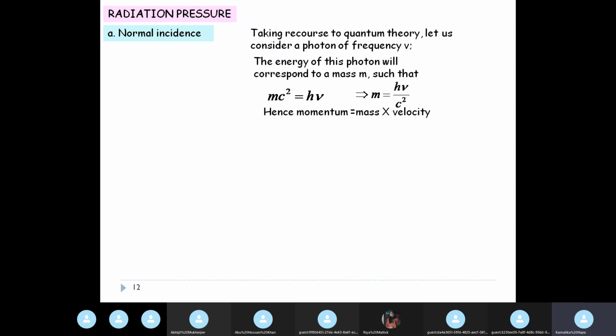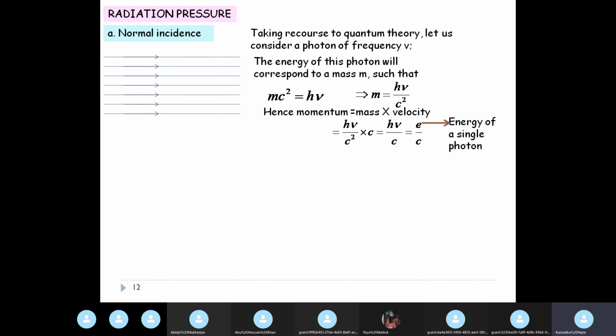The momentum equals mass into velocity, but the velocity of a photon is c, so the momentum is h nu by c square into c, which gives h nu by c, which we write as e by c. This small e corresponds to the energy of a single photon. So the momentum of a single photon is just e by c.